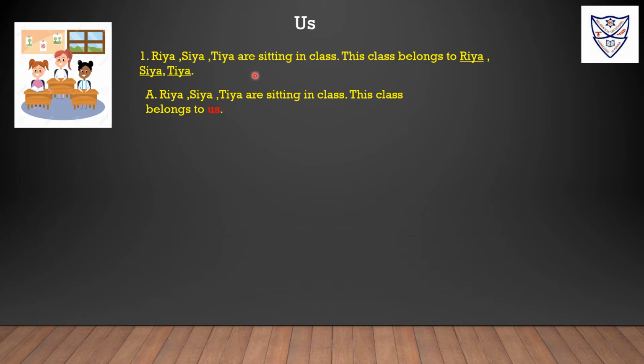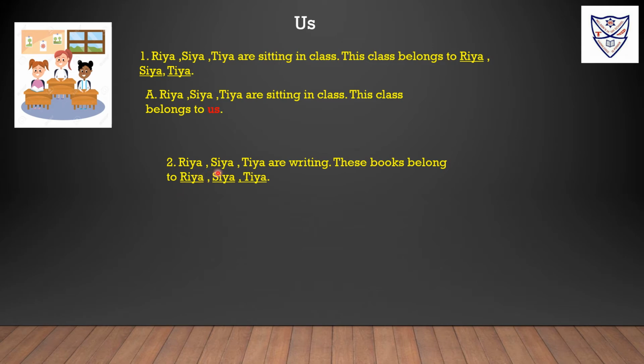Here Ria, Sia and Tia are nouns. Instead of them we have used the object pronoun us. An object pronoun always comes after a verb. Here belong is a verb. After the verb we are writing the object pronoun, that is us.